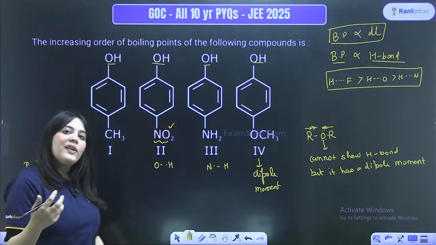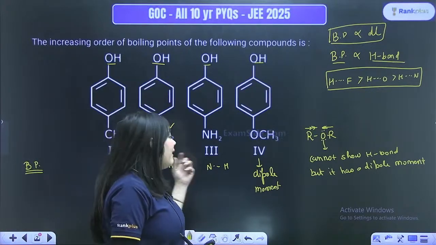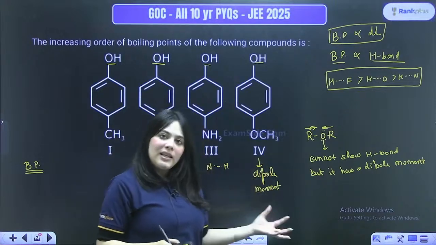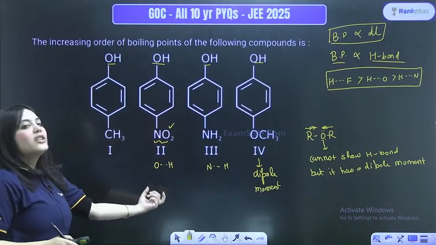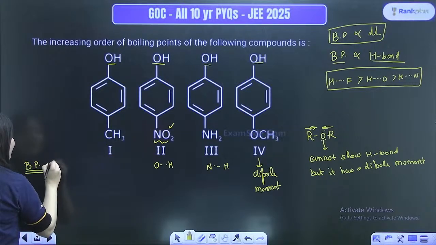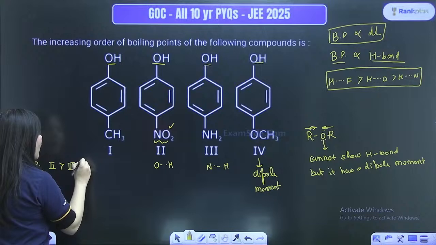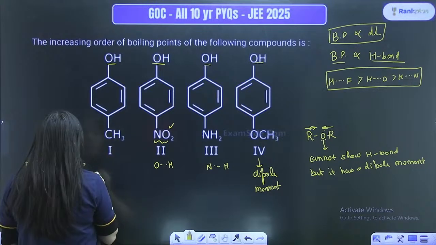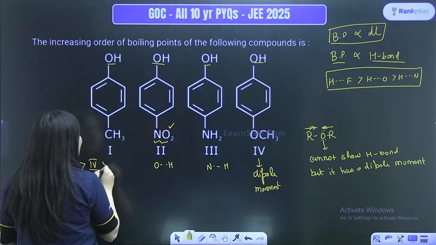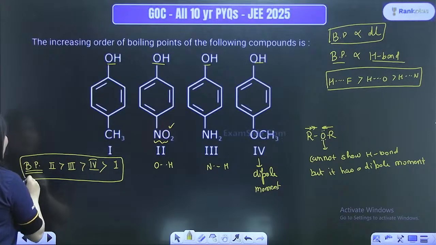Hydrogen bonding, as we know, has a stronger effect on boiling point rather than a dipole moment itself. Hence, the OH hydrogen bonding is much stronger. So the NO2 group will have a higher boiling point, followed by the NH2 group, which is the third option, followed by the dipole moment option, which is the fourth option, followed by the first option. So, this would be the order of boiling point.